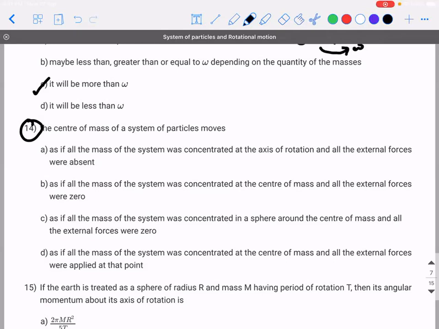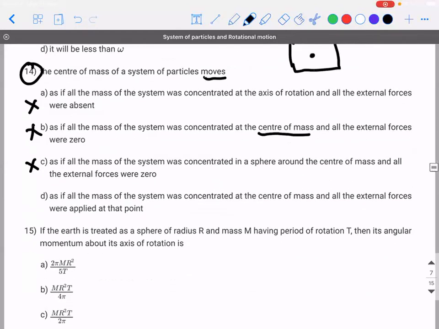As if all the mass was concentrated at the axis of rotation. So if I talk about a system of particles like this, we say that the whole mass is concentrated at the axis of rotation and all the external forces were absent. That is wrong. As if all the mass of the system were concentrated at the center of mass and all the external forces were zero. Wrong. If it is zero, then how is the system going to move? As if all the mass of the system were concentrated in a sphere around the center of mass and all the external forces were zero. Wrong. There is nothing like a sphere here. It can be any kind of shape. As if all the masses were concentrated at the center of mass and all the external forces were applied at that point. This is right.